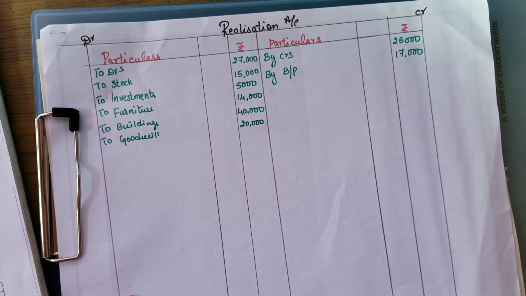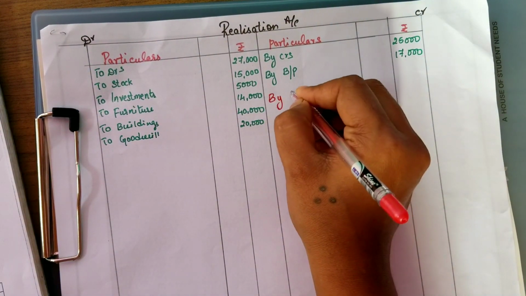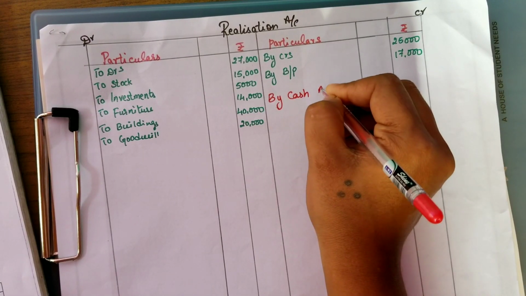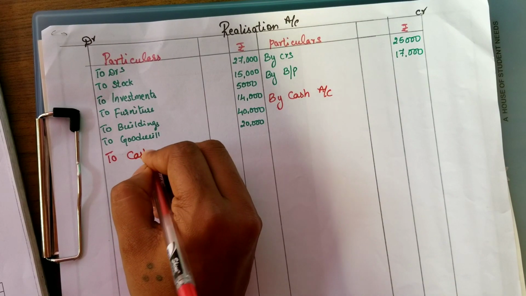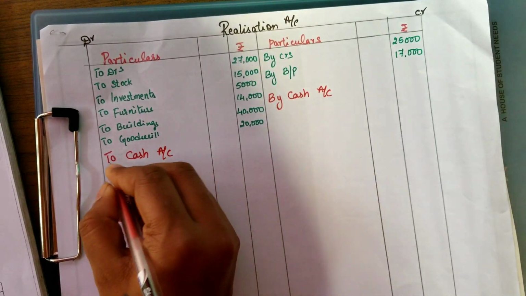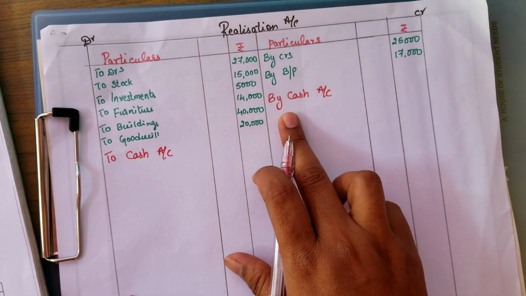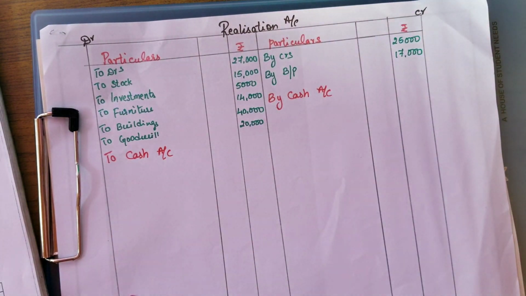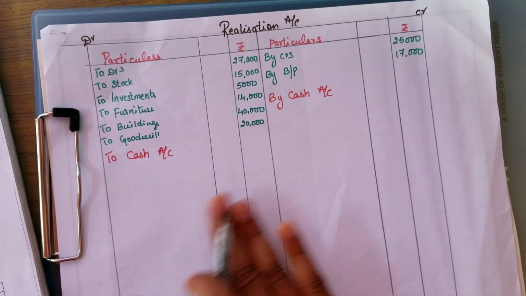Next, moving on to the adjustments. Now moving on to the adjustment by cash account. All the adjustments will be written under the cash or bank account. Both sides: here on the debit side, to cash account, and here on the credit side, by cash account. So all the adjustments we are going to write below this.